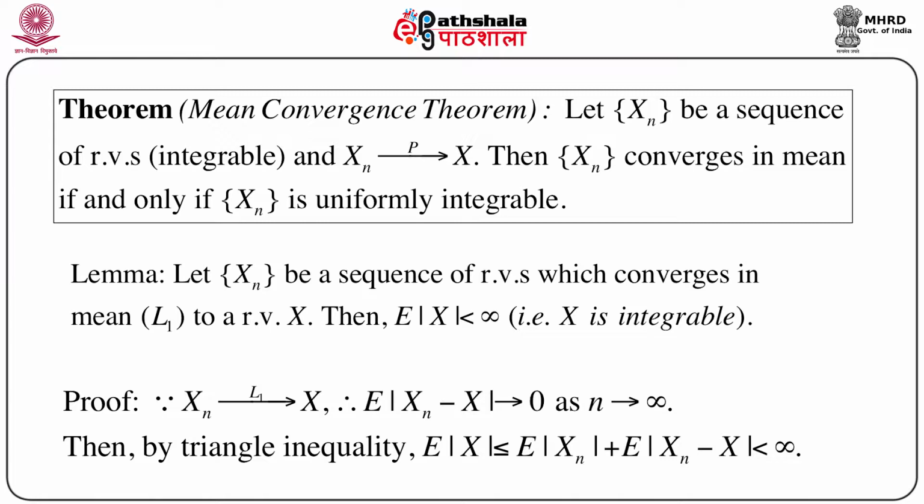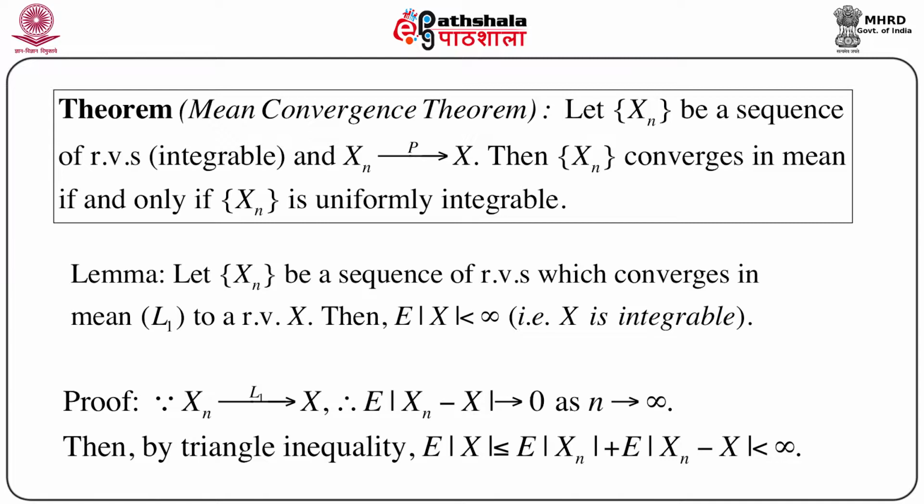We know that if Xn converges to X in mean or in L1, that will imply convergence in probability, a very simple application of Markov's inequality. But the converse might not be true. So the natural question arises: under what condition is it possible that the converse will hold? Fortunately the answer is yes.